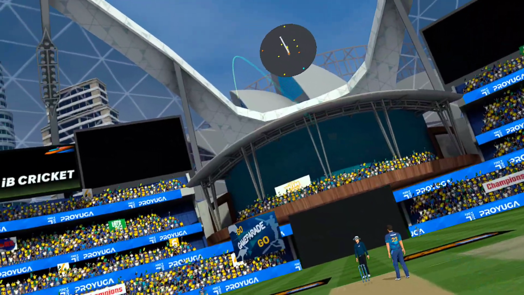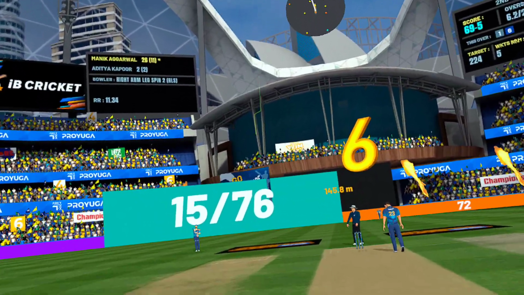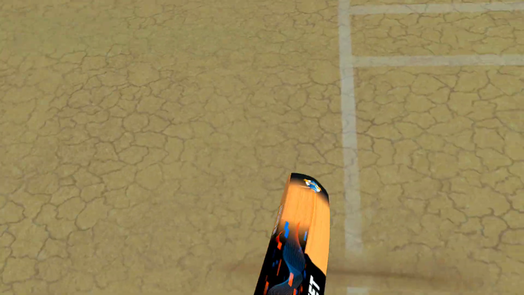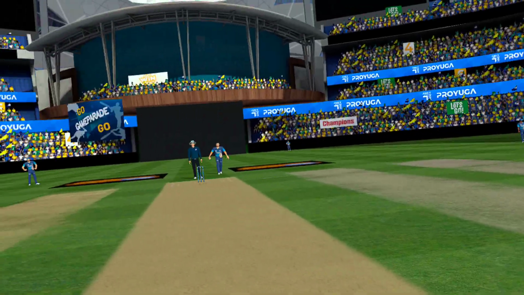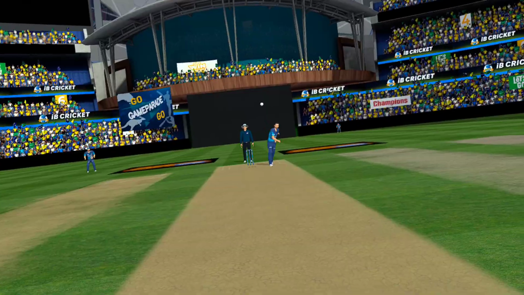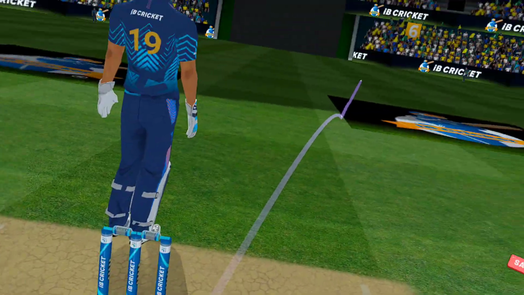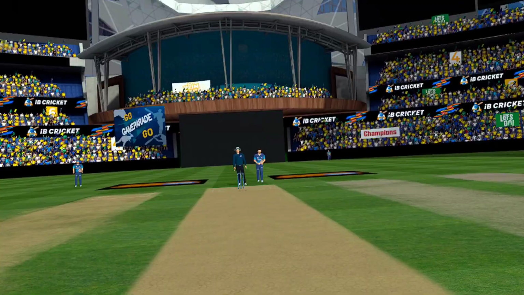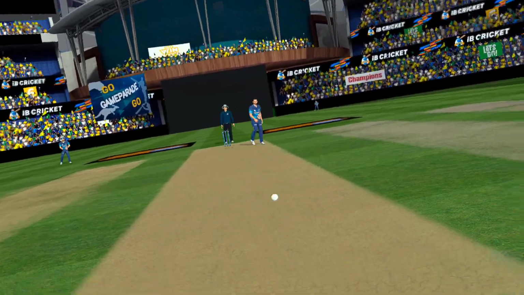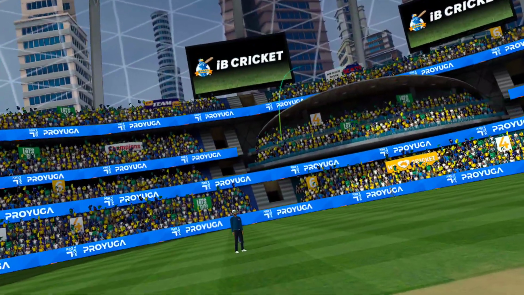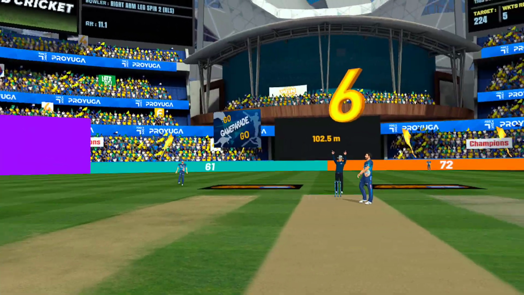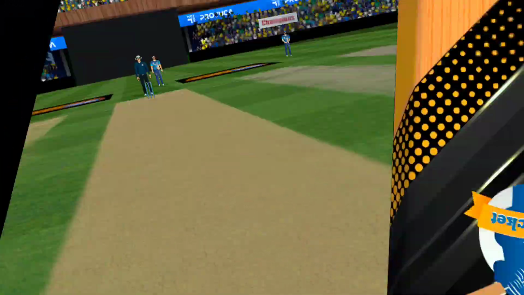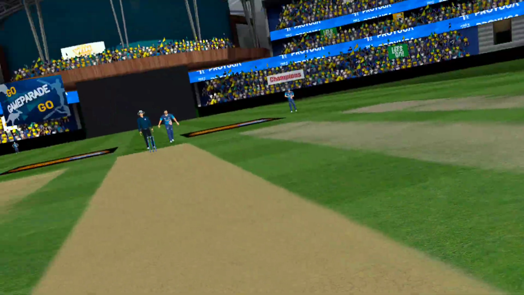Terrific strike from the batsman. That's into the stands. Inside edge and oh, it missed the stumps. 8 runs coming off it already. This is going to be a big one. Solid. That was such a lovely sound of the bat. Oh, that's a huge 6. Batsman has forced a change in the field.